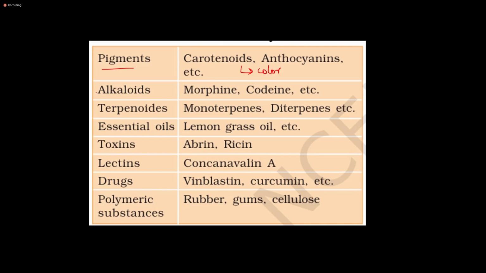Second is alkaloids. They are also secondary metabolites produced by plants, and examples are morphine and codeine. Morphine is used in medicine as a painkiller, and codeine is used in cough syrup. So these are used by human beings for their own benefit. Similarly, there are other metabolites like carotenoids, essential oils, toxins, lectins, drugs, and polymeric substances like rubber, gums, and cellulose. These are examples of secondary metabolites.